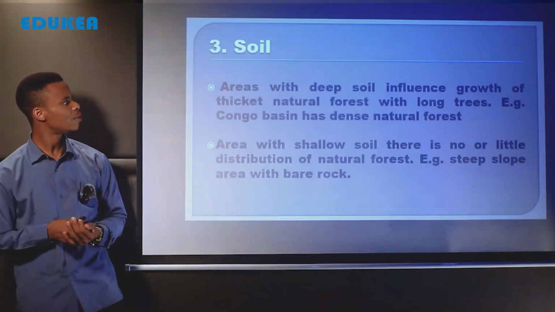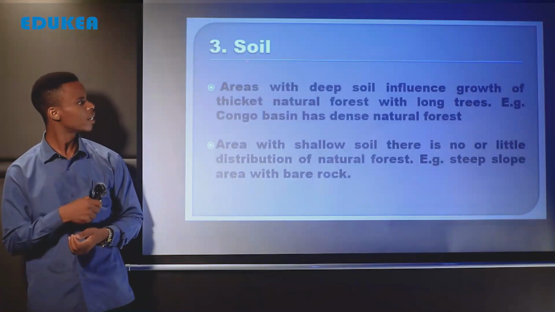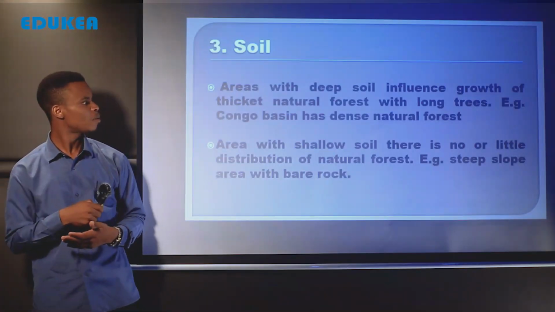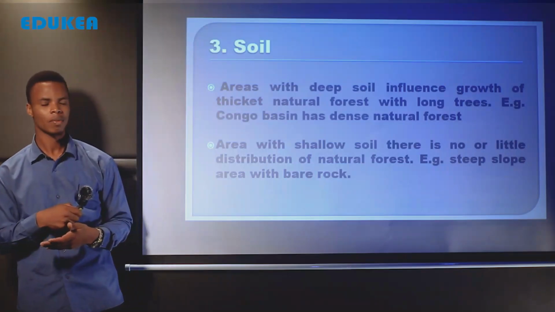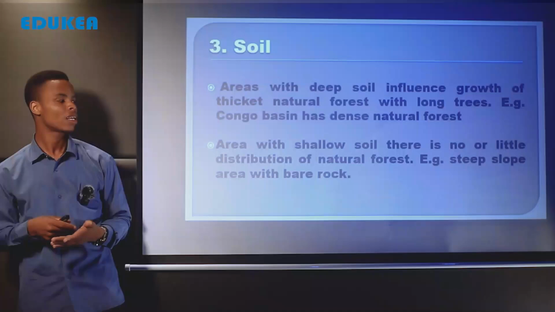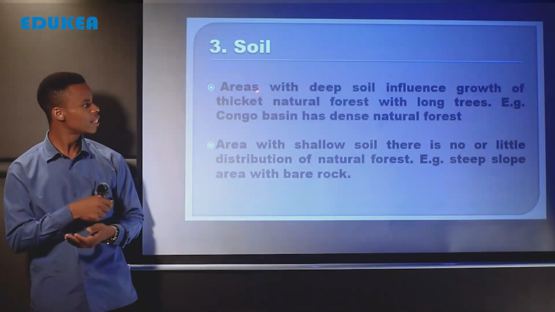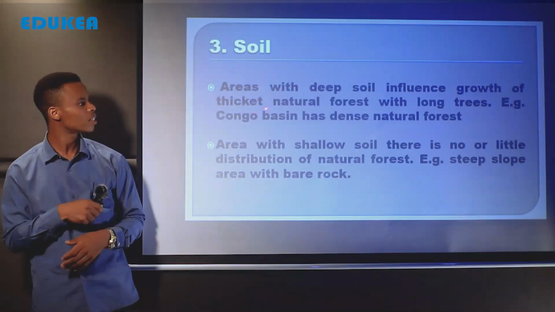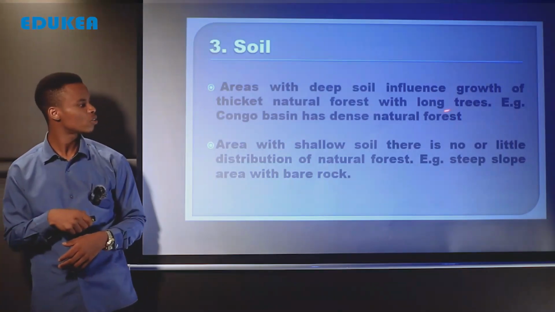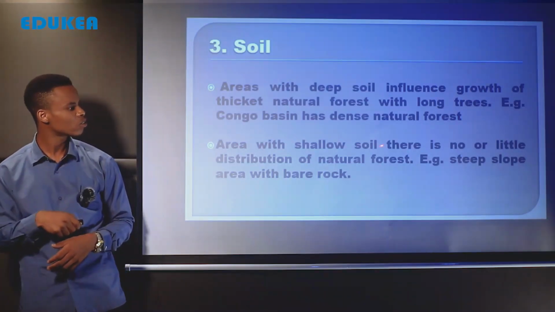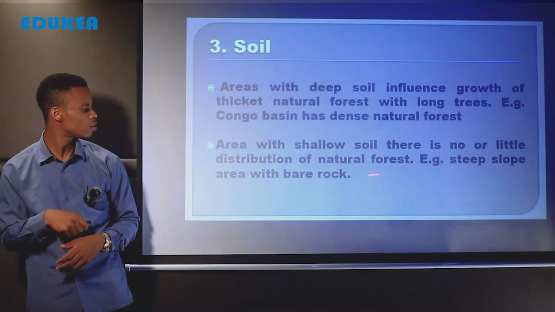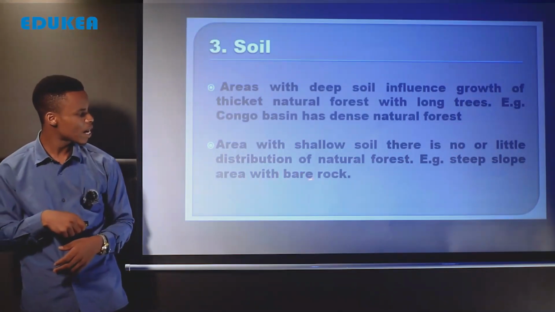Yes, another factor here we talk about soil. And when we talk about soil here, we talk about the uppermost part of the earth, which is covered by weathered and unweathered material and it's supporting plant growth. Here we talk about areas with deep soil influence the growth of natural forest with long trees. Example, Congo Basin has dense natural forest, but also areas with shallow soil, there is no or little distribution of natural forest. Example, in steep slope areas with bare rocks.